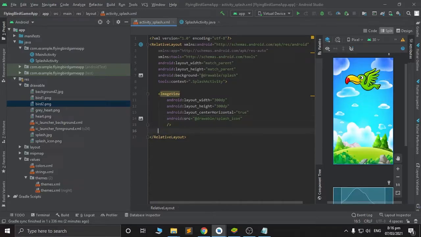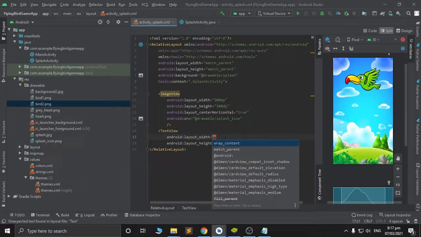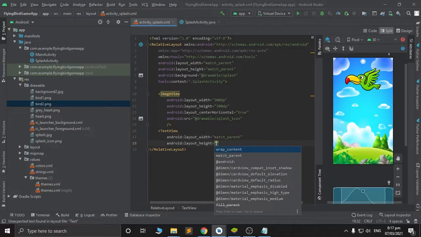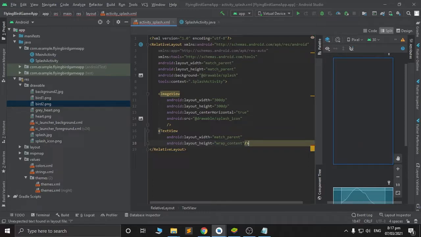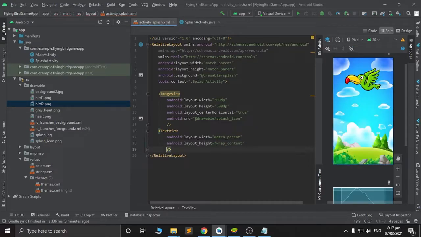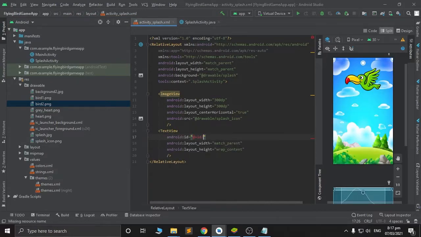And then let's try to create a text view. Then for this text view, let's enter match parent, then wrap content. Then don't forget to write an ID for this one.